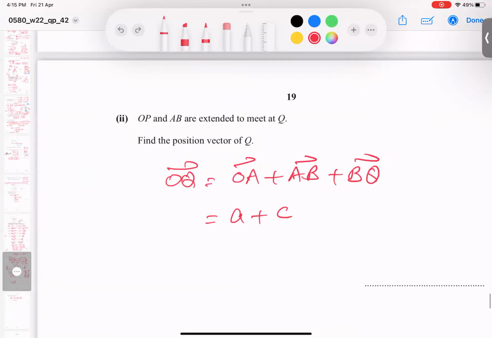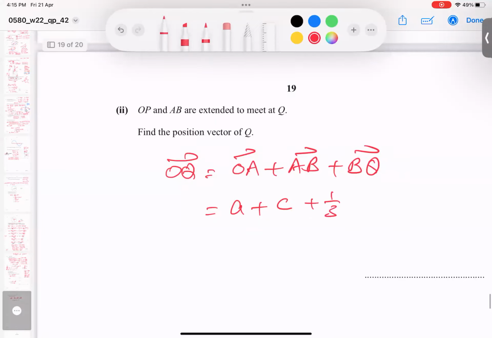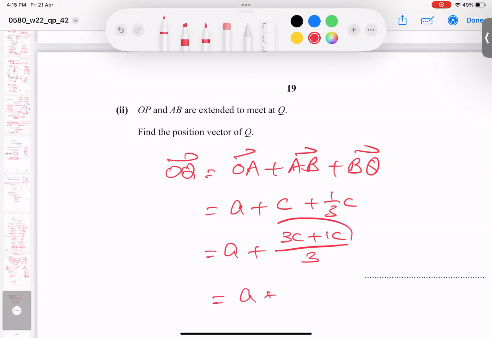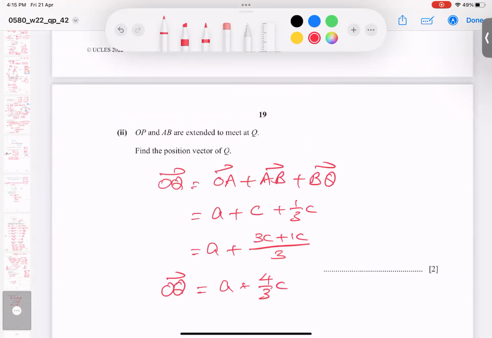So Alhamdulillah. Now take the LCM of these two only. The LCM is 3, 3 times C, multiplied always without the denominator. So I get 1 C up here. Short way, I can say 3 plus 1, 4 over 3 C. And this is my answer for OQ.